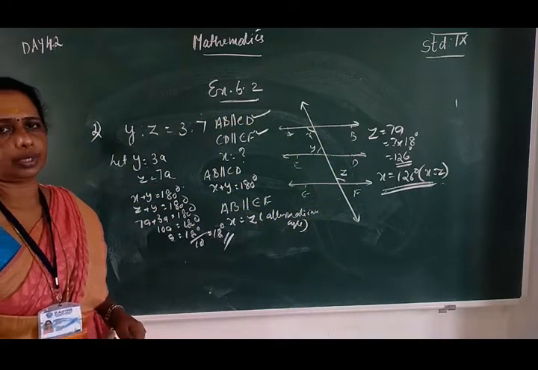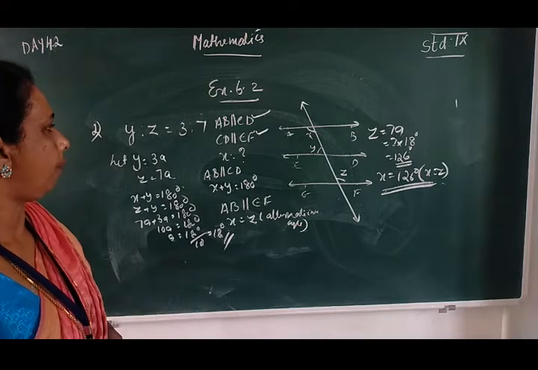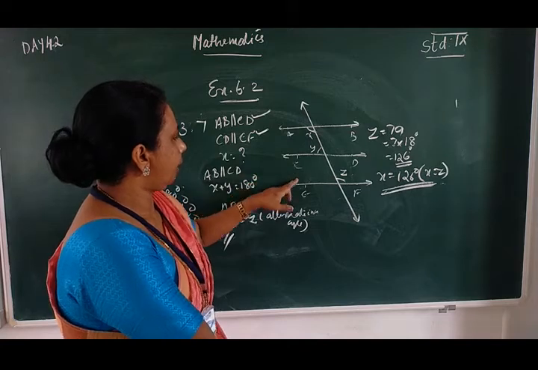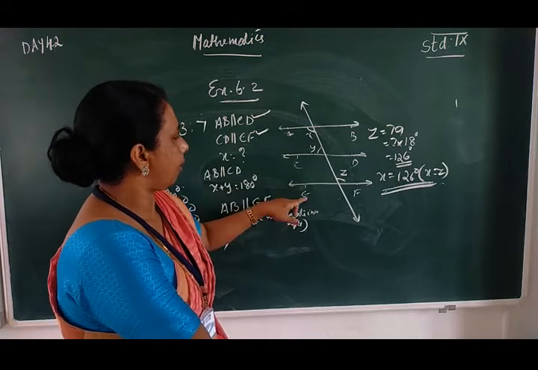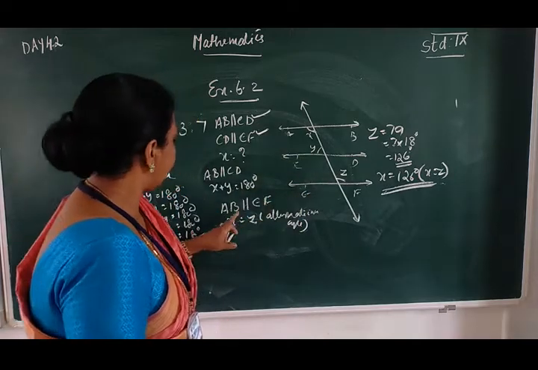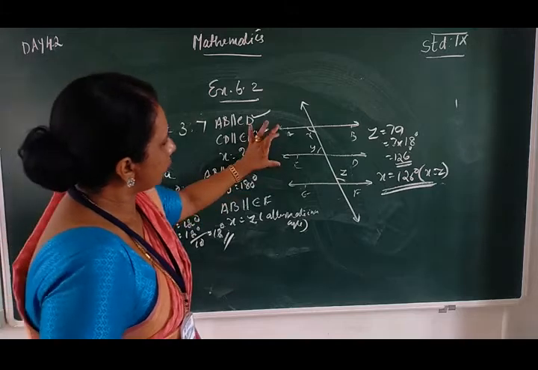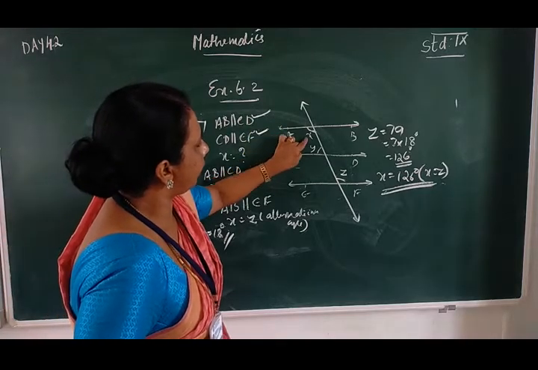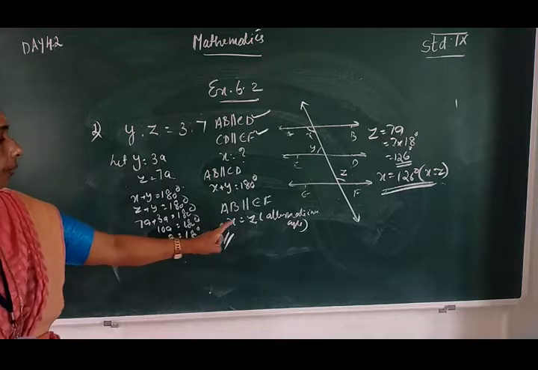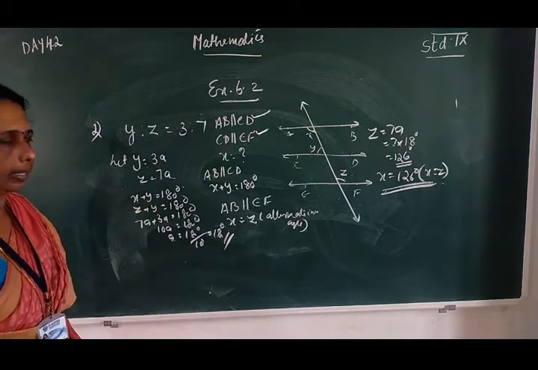Another method we can solve this. If you understand, then no problem. AB is parallel to CD and CD is parallel to EF, so we can write AB parallel to EF. AB parallel to EF means these two are alternate interior angles, that is X is equal to Z. Here these two lines are parallel, so co-interior angles are supplementary: X plus Y is equal to 180 degrees. But X is equal to Z, so Z plus Y is equal to 180 degrees.